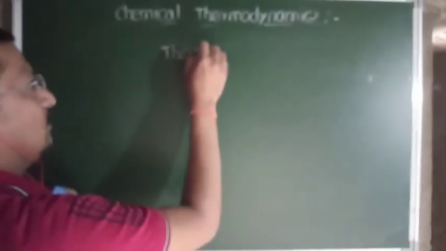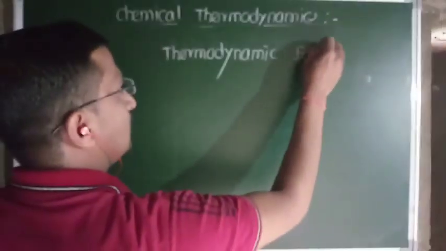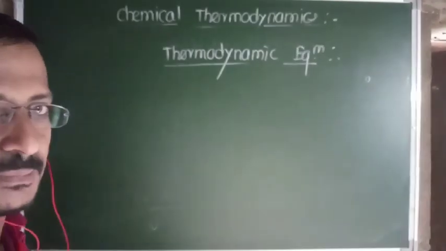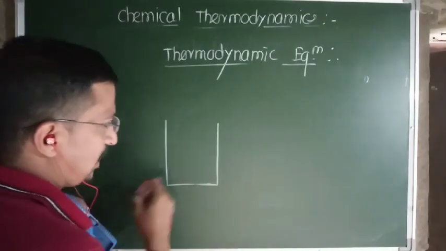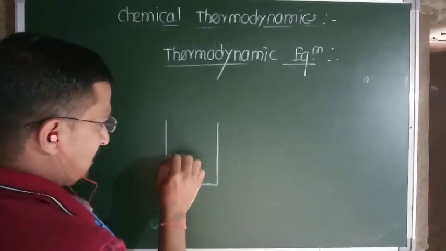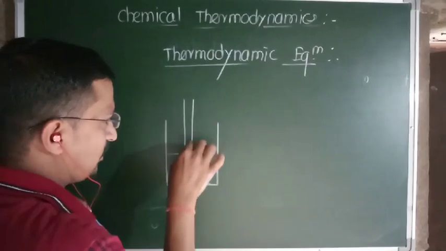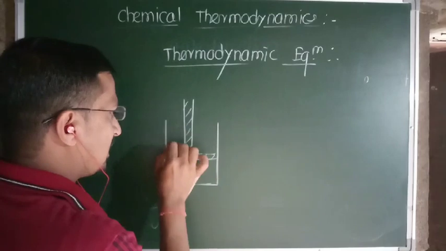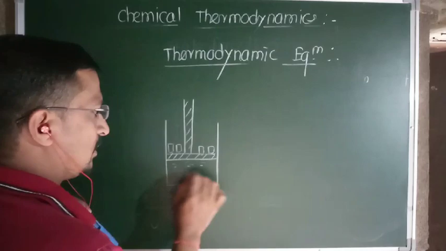Now the next point is thermodynamic equilibrium. What is thermodynamic equilibrium? Now see, again the same diagram. During this topic, we have to draw the same diagram many times. Suppose a cylinder encloses some amount of gas and is fitted with a frictionless rigid movable piston like this. It carries some weight, and this gas is enclosed, isn't it?